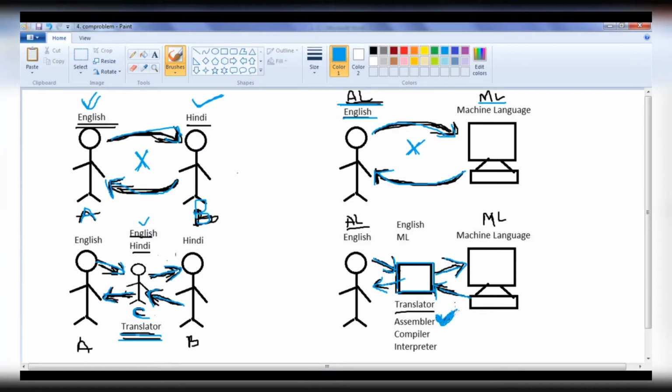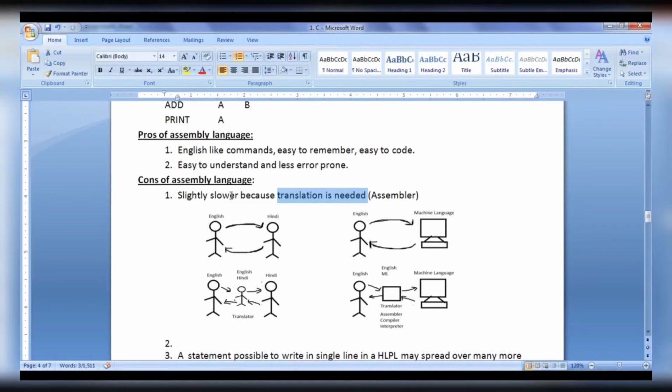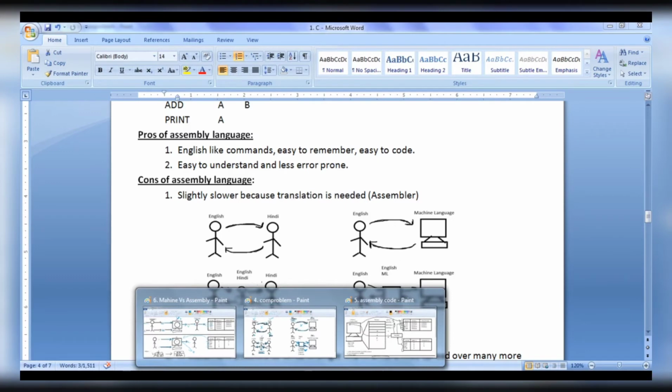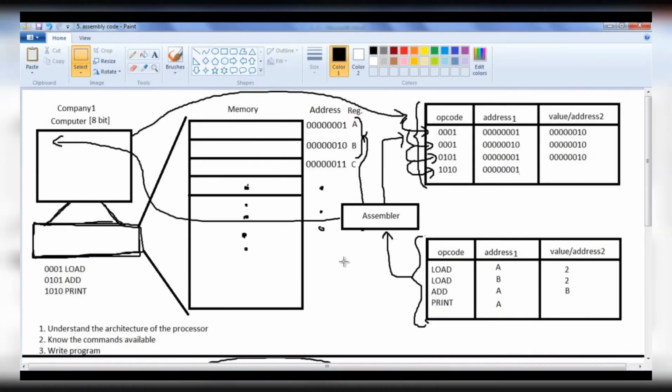Here the assembler's responsibility is to translate assembly level language statements to machine language statements, and vice versa. Remember that the assembler is a translator. It translates assembly level language statements to machine level language statements. As we have a translation step, assembly level languages are slightly slower. Now that we know what an assembler is, let's proceed and understand how we write assembly level language code, give it to the computer, and let the computer execute it. We are going to understand what process is carried out.